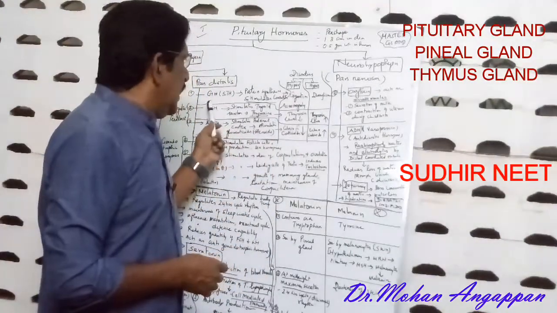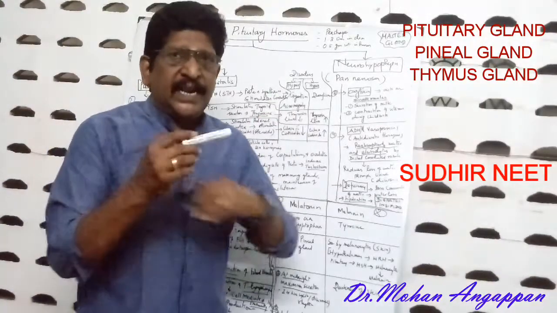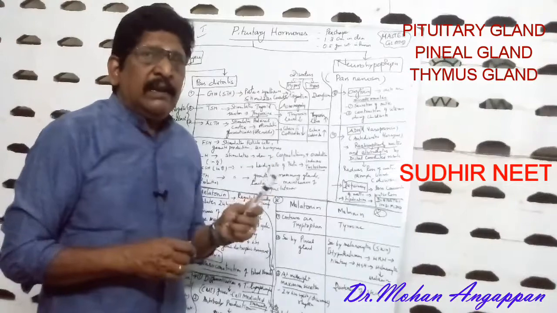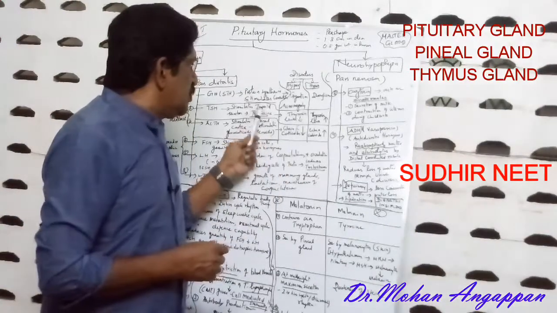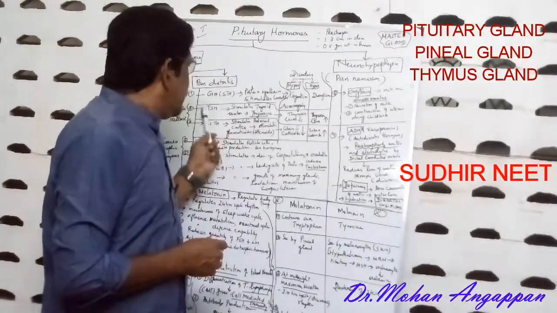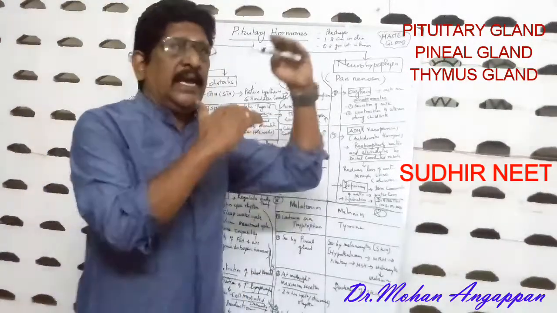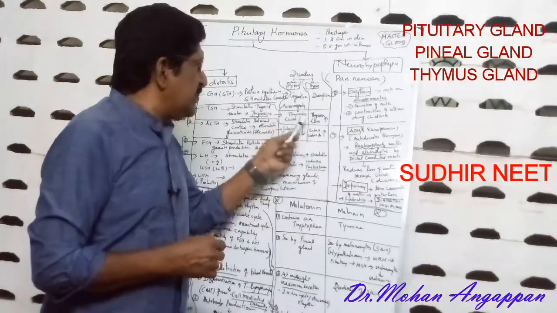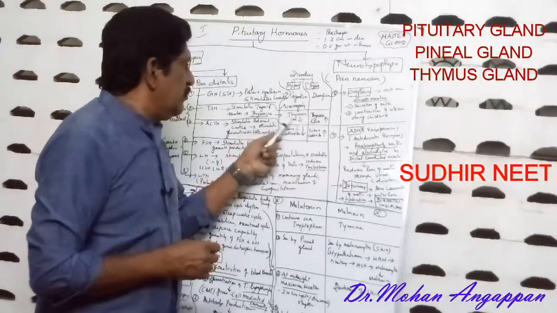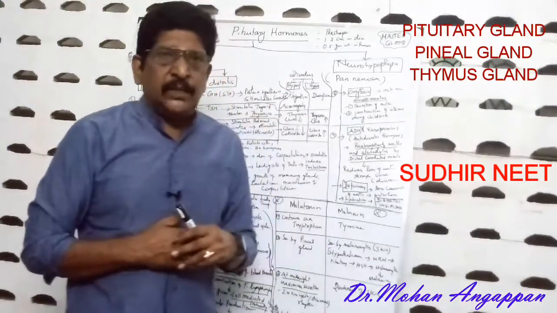If the TSH is less, the thyroxine will be more. This is the negative feedback mechanism. See, what is the mechanism here? When the thyroid gland fails to secrete thyroxine, this adenohypophysis pars distalis secretes TSH and stimulates thyroid to secrete thyroxine. That means if TSH level is high, what happens? That indicates the level of thyroxine is low. If the TSH is less, then what happens? The thyroxine level is more in our body. That is the negative feedback mechanism.